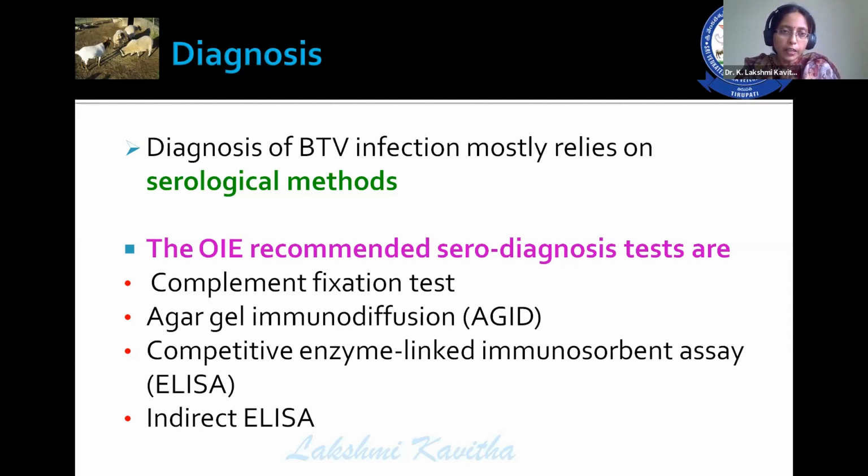So these are the different clinical signs in different animals. Then coming to the diagnosis, the majority of blue tongue disease diagnosis is based on serological methods. Though theoretically there are several diagnostic methods for blue tongue, in practicality the OIE recommended serodiagnostic tests are complement fixation test, agar-gel immunodiffusion test, competitive ELISA, and direct ELISA.